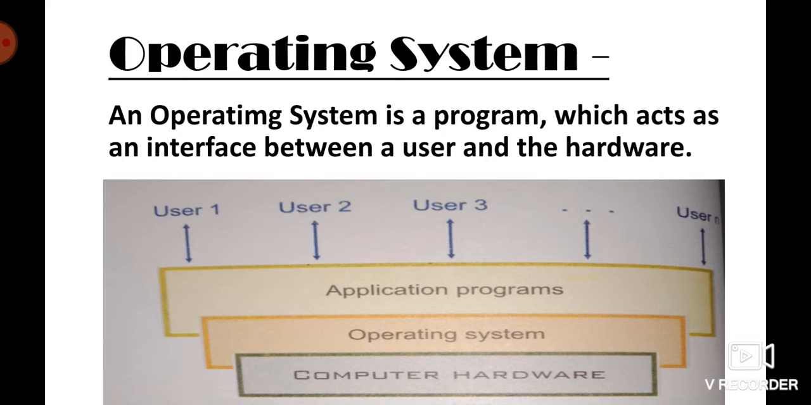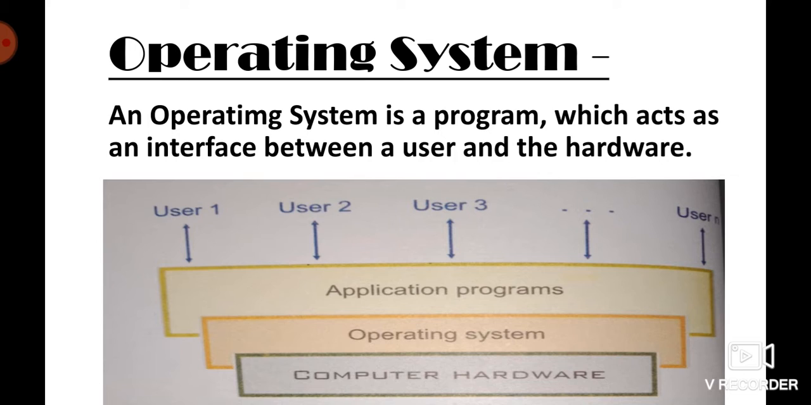So for using hardware, because monitor and CPU are also a kind of hardware, right? For using the computer machine, we need an interface using which we can communicate with that hardware, using which we can access those hardwares. So there we need an operating system. So what is an operating system? An operating system is a program which acts as an interface between the user and hardware, and it's a system